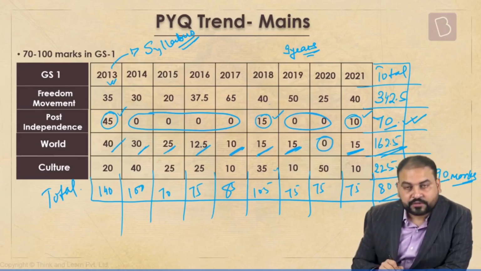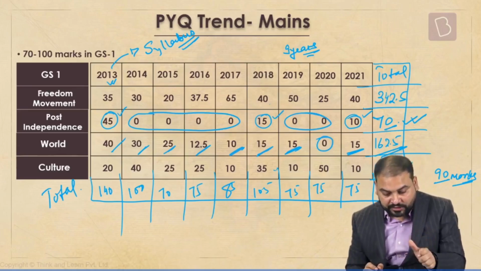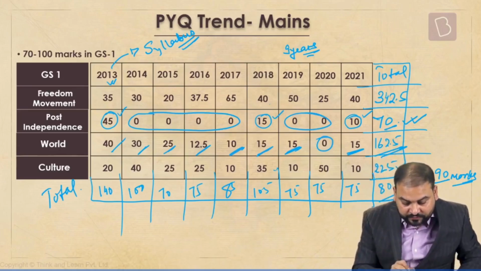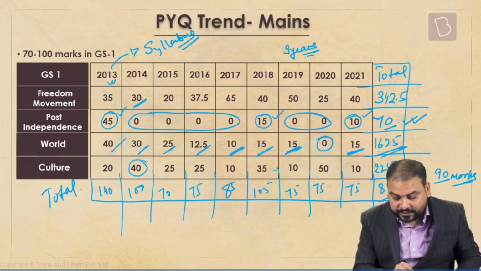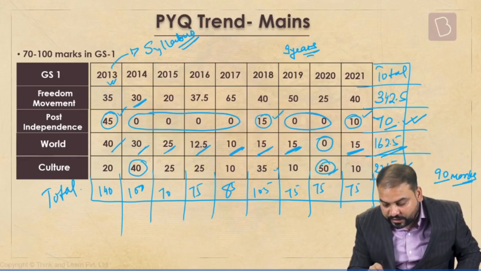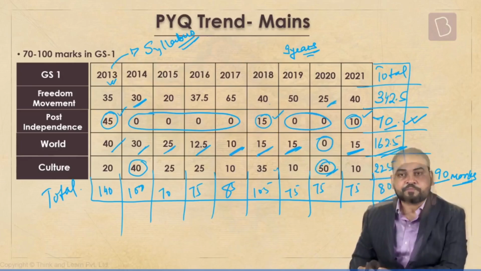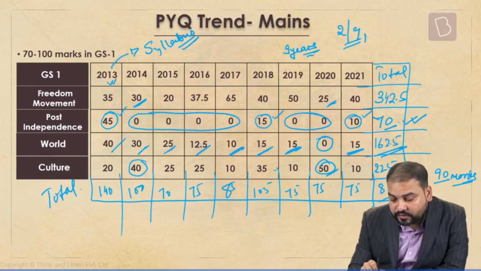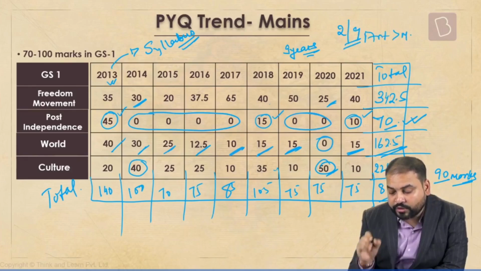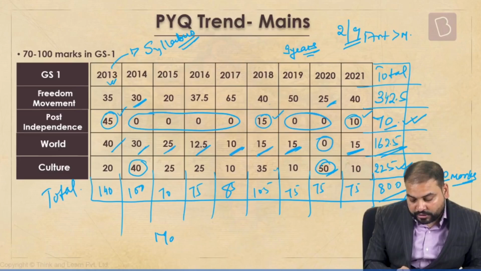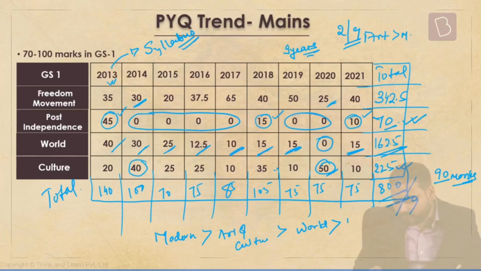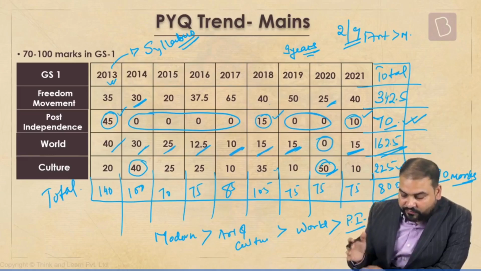Then, of course, art and culture. But then with art and culture, one thing you see is that in 2 years, in this year you can see here, modern was less than art and culture. And of course, this year, art and culture was more than modern. Out of 9 years, in 2 years art and culture was more than modern also. So overall you see clearly modern, then art and culture, of course, then world, and finally your post-independence is here. That's the equation.